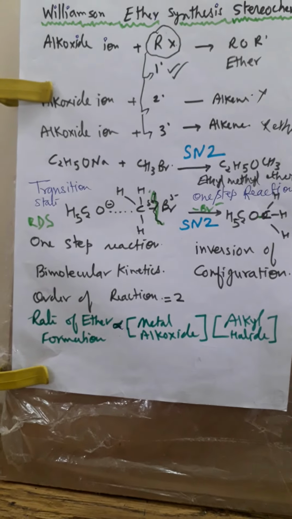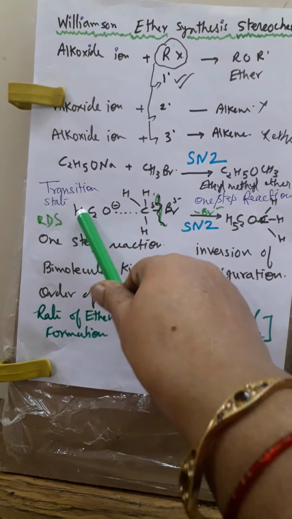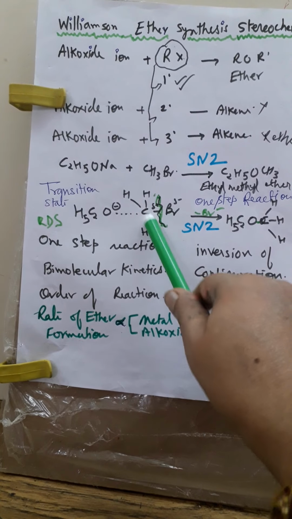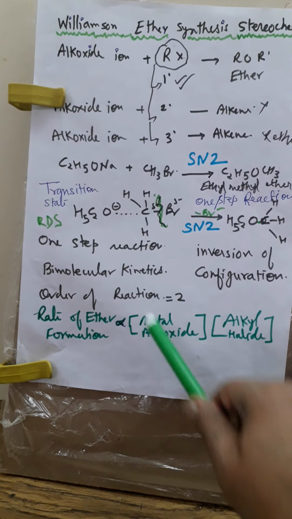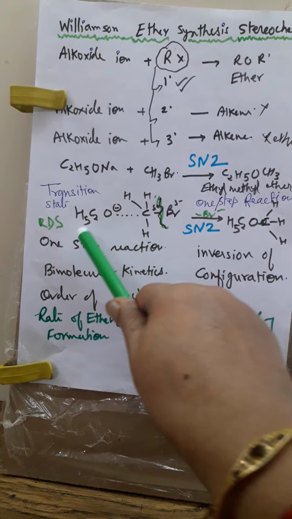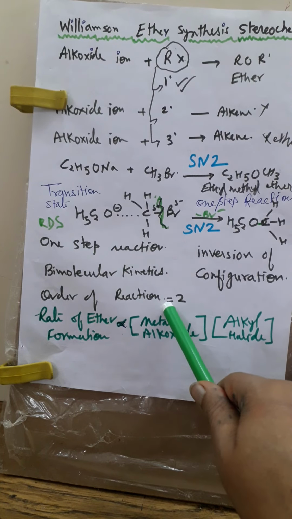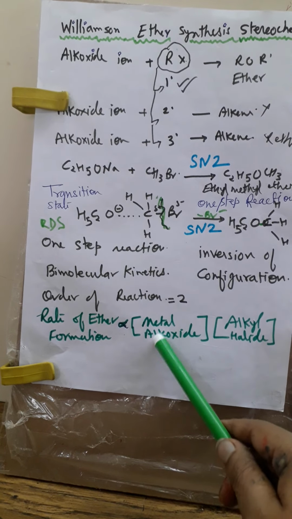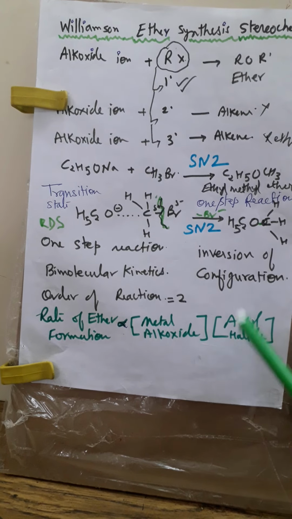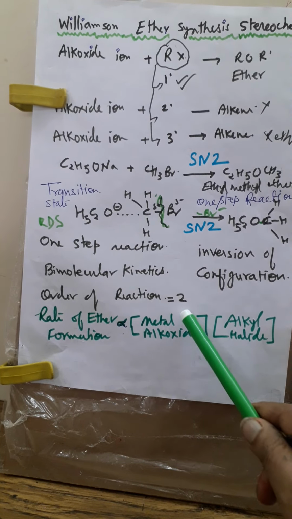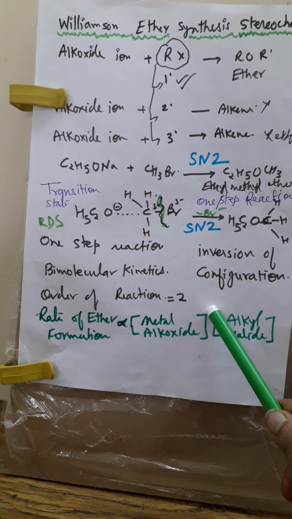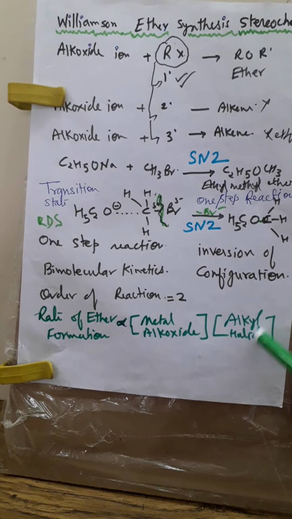In this case, both the alkoxide and the alkyl halide reagents are present, and that is why it is a bimolecular reaction and the order of reaction is 2, because the molar concentrations of both alkoxide and alkyl halide are considered. With respect to metal alkoxide, it is first order. With respect to alkyl halide, it is first order.